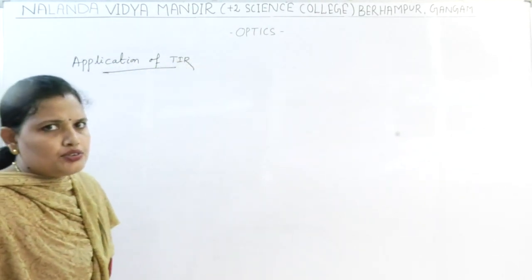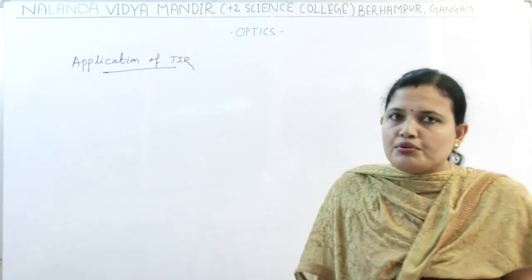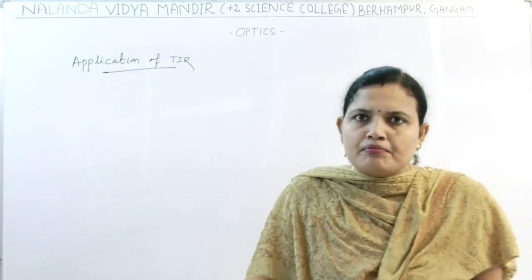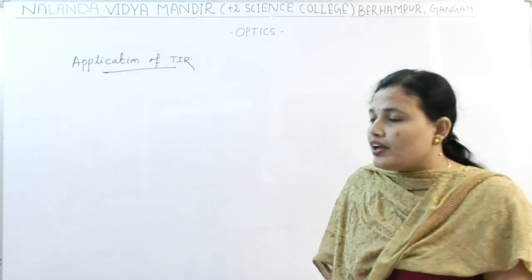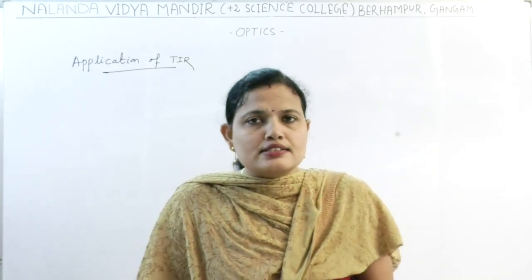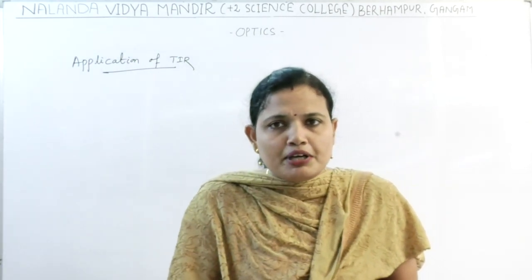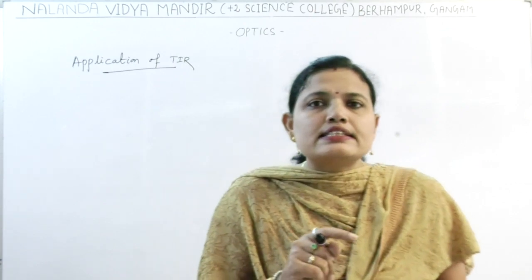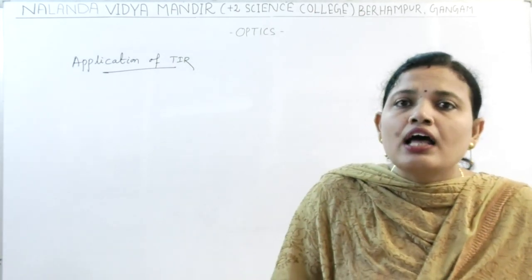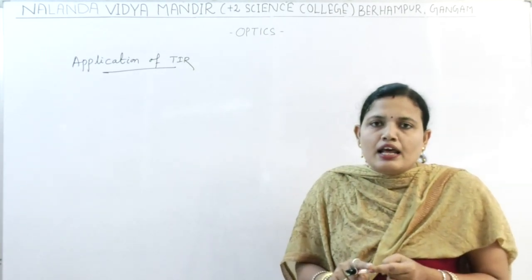Application of TIR. In our day-to-day life, what are the applications we see due to total internal reflection? Let us discuss in brief what total internal reflection is. Whenever the ray is moving from the denser medium to the rarer medium, and the angle of incidence is greater than the critical angle, the light returns to the same medium, and this phenomenon is known as total internal reflection.